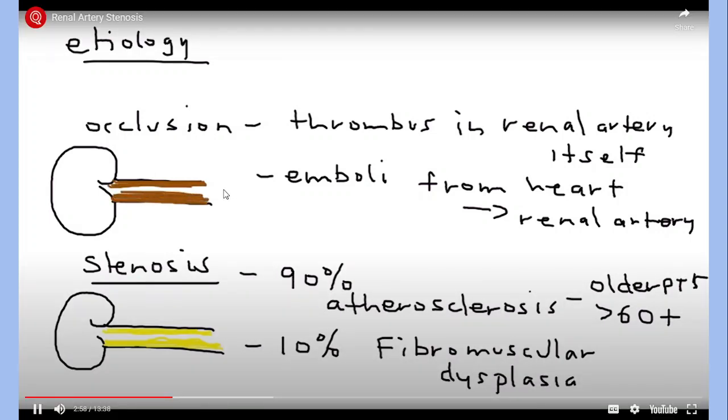This is another cause of renal artery stenosis, right? Fibromuscular dysplasia mainly occurs in people in their 20s, and females have a greater risk than males, right?